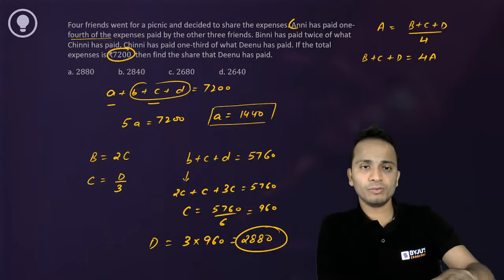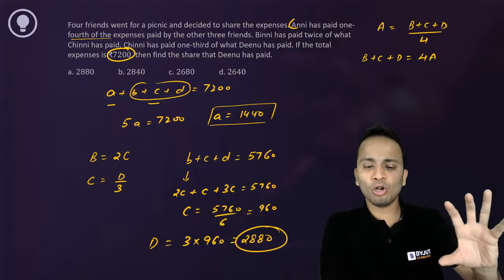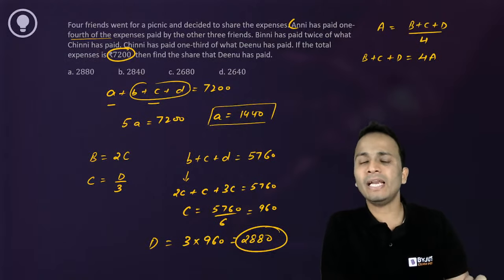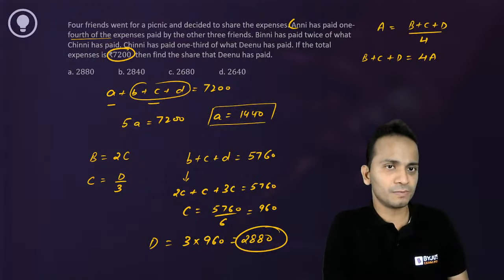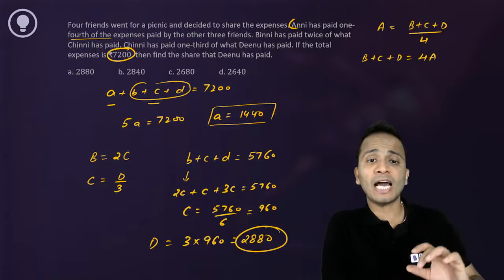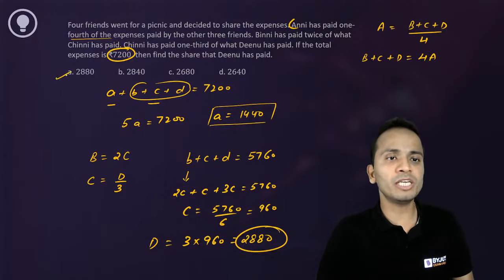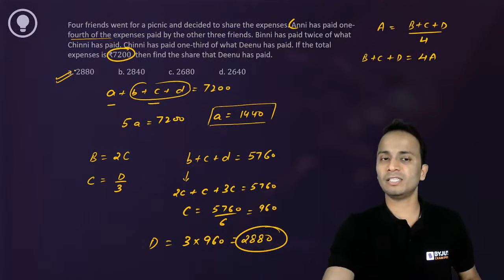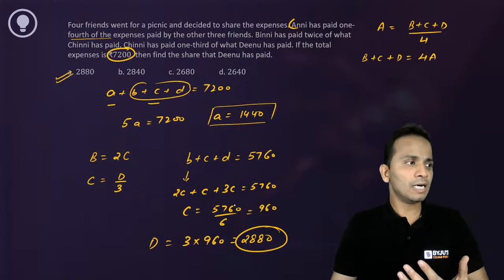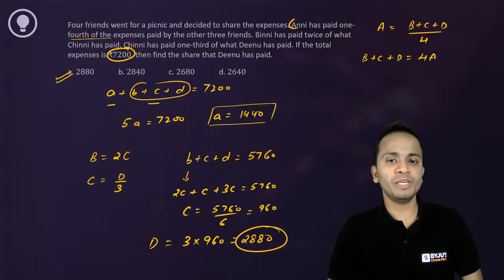Now, right now, just to make sure that all of you will understand, I am writing some extra rough work. But in actual examination, I don't even write this many things. So try to reduce the amount of rough work to get the final answers. Also, oral calculations should be improved.